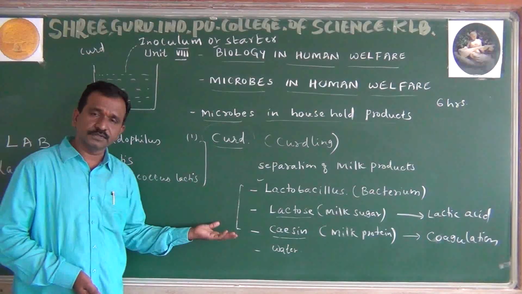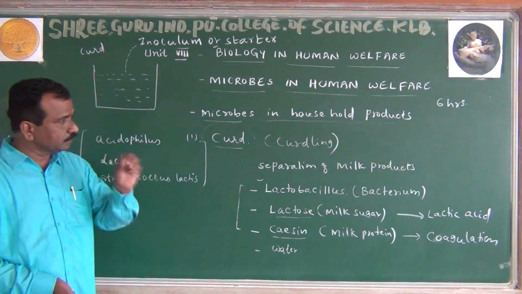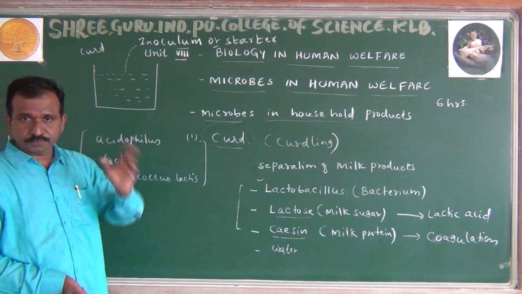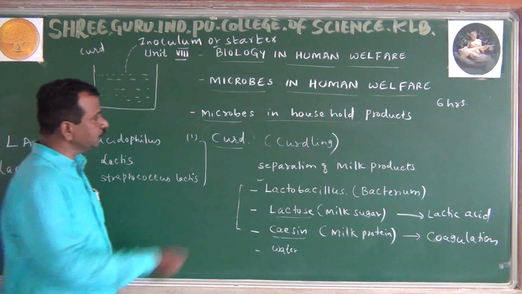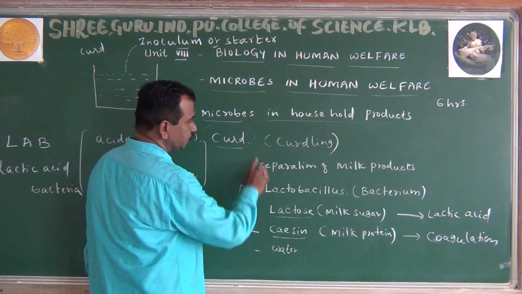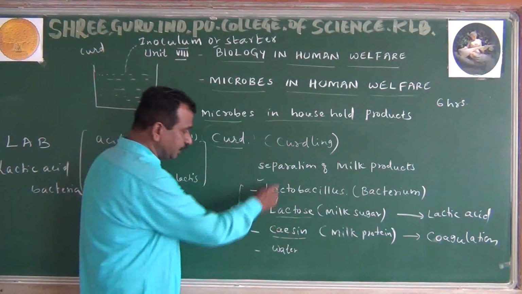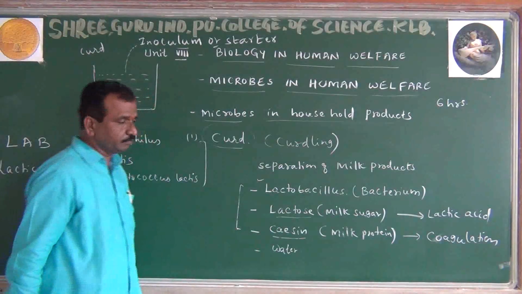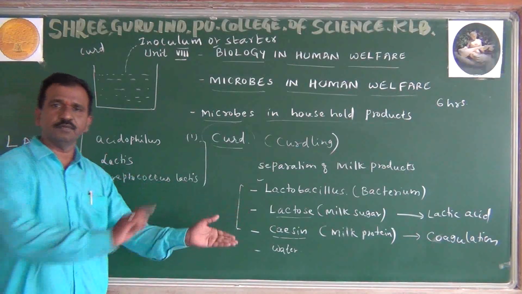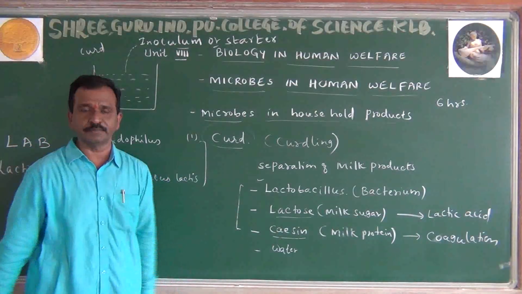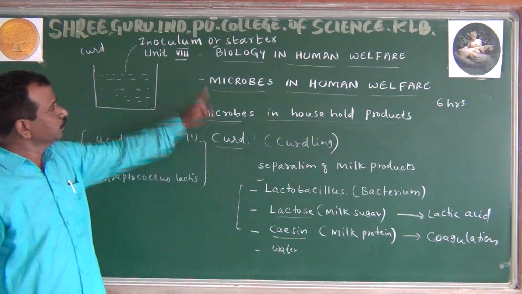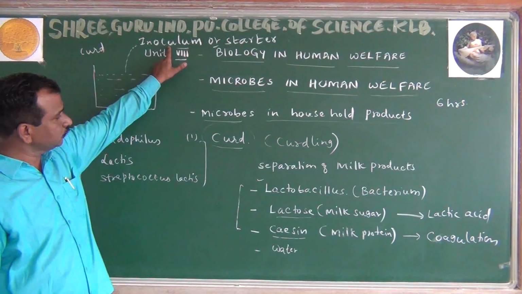Curd formation, you need not write how it is made. Suppose they ask this question as a 2 mark or 3 mark question, we have to write a little bit: what the curdling process is, what the contents of the milk are, and what changes may take place. Writing this much is enough.